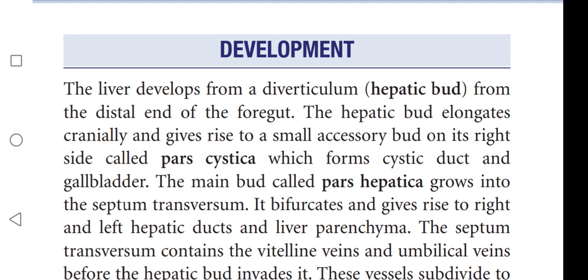The hepatic bud elongates cranially and gives rise to a small accessory bud on its right side called pars cystica, which forms the cystic duct and gallbladder. The main bud, called pars hepaticum, grows into the septum transversum.